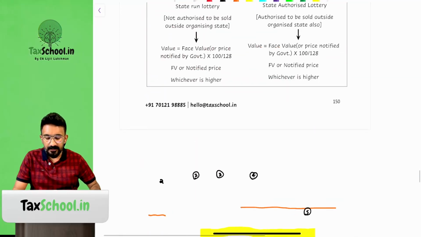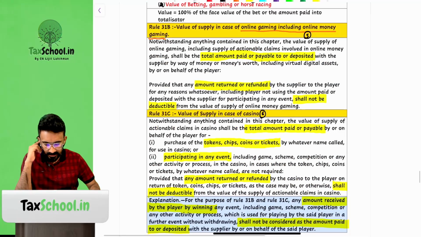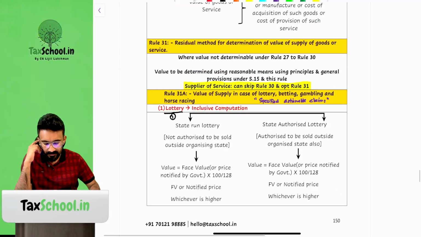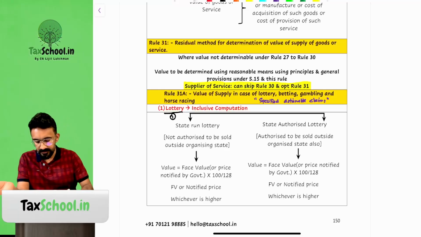So we've looked at from rule 27 till rule 31 in that order and try to understand with certain examples, right? Now we will have to look at, there are some special valuation that is available from rule 31 onwards. I can show you the summary first and then come back to this and then discuss.